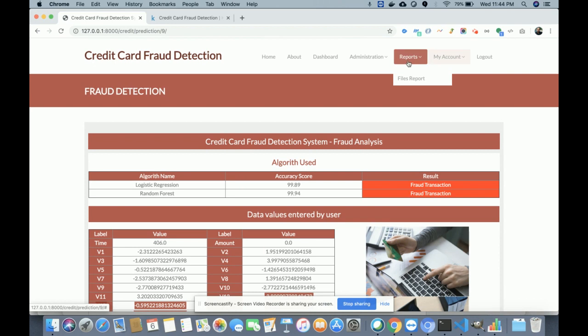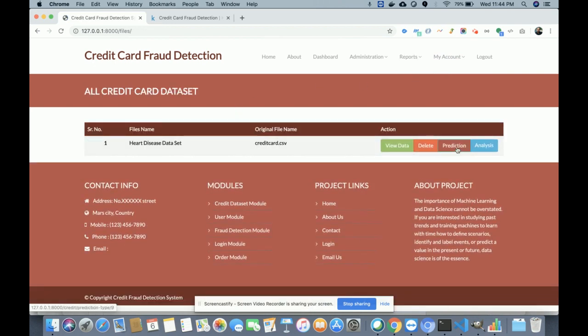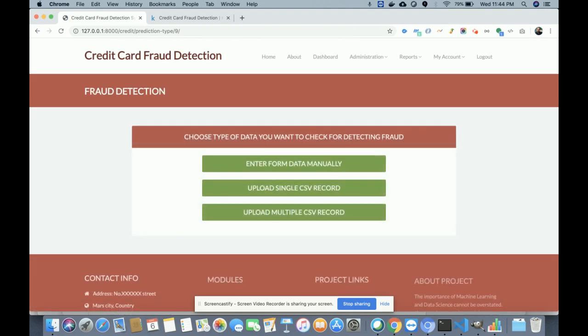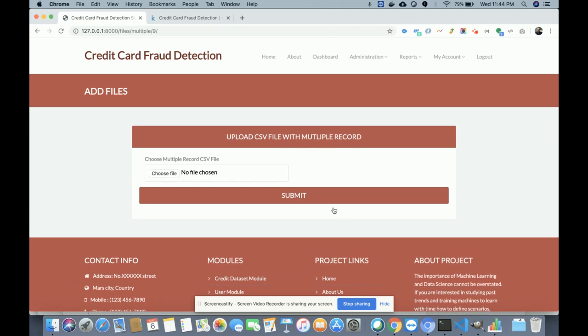Now the other option is the multiple data set. This is the prediction, and there you upload multiple CSV records. If you have more than one record, it would be a big pain to analyze each and every record again and again. From here you can upload a file with multiple CSV records, and the system will check all the records and show you whether each is a fraud transaction or a real transaction.